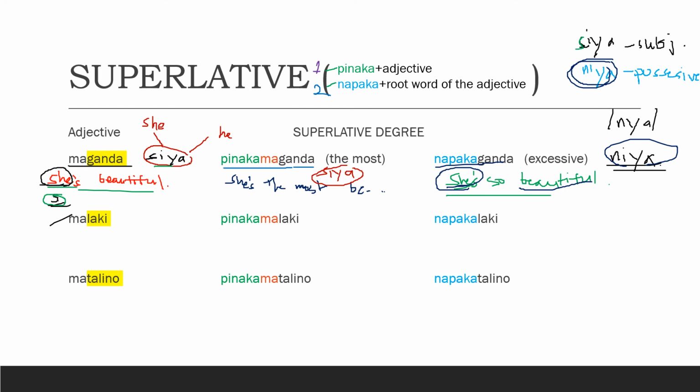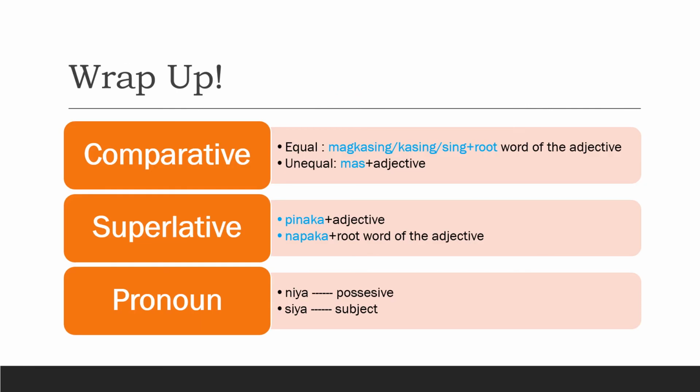So I hope it's clear to you in this part that superlative is for describing things excessively, or it could be that this thing is the most superior among the group. That's why we have here the pinaka plus napaka formula. So here are the things that you have to remember. For comparative, we have two types, the equal and unequal. When we compare things equally, we use magkasing, kasing, sing, plus the root word of the adjective.